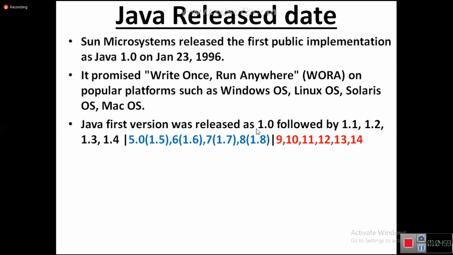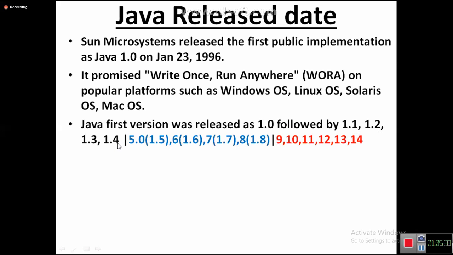In the last 25 years, so many changes have come in the market. For supporting all these software development changes, Java language should add new features, right? So Java 1.0 came with limited features, and now new features are added and released as new versions. Your mobile, MI mobile, 5 Pro, 6 Pro, 7 Pro, 8 Pro, different versions are coming with new features. Same way Java is also coming with new features. Java 1.0, 1.1, 1.2, please focus. 1.3, 1.4.